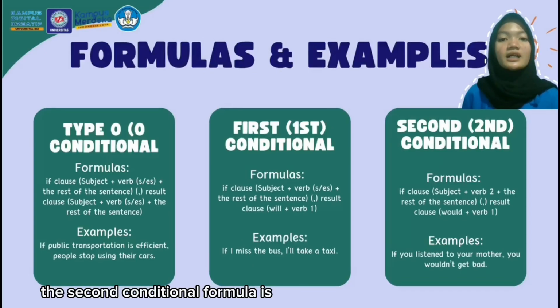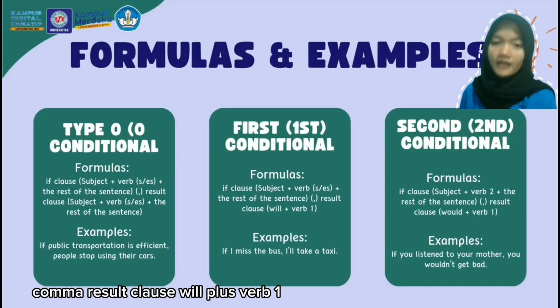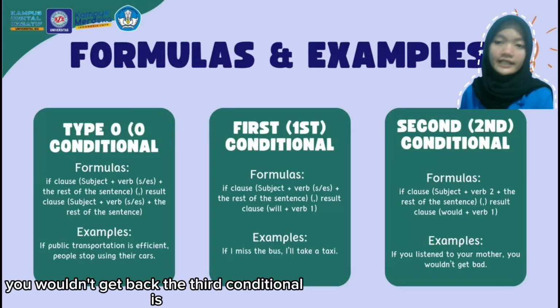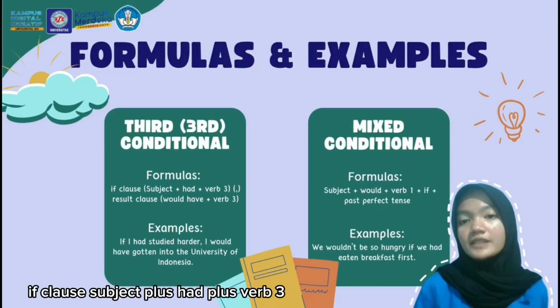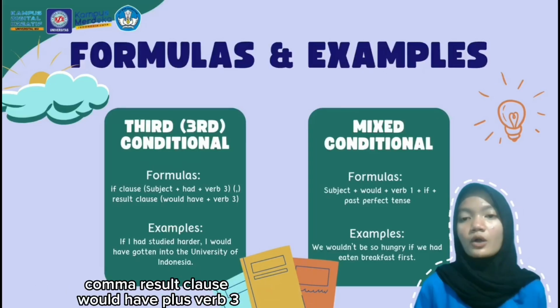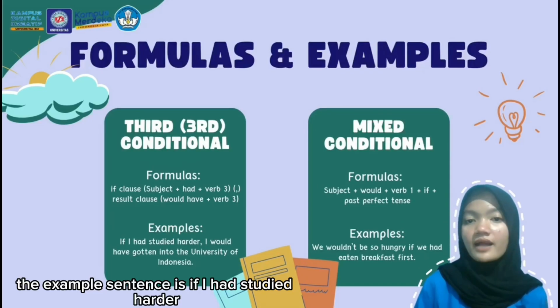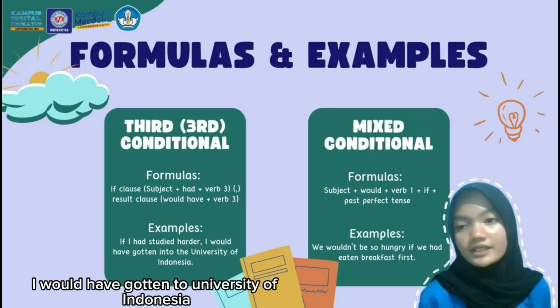The second conditional formula is: if clause, subject plus verb 2 plus the rest of the sentence, comma, result clause, would plus verb 1. The example sentence is: if you listened to your mother, you wouldn't get hurt. The third conditional is: if clause, subject plus had plus verb 3, comma, result clause, would have plus verb 3. The example sentence is: if I had studied harder, I would have gotten into the University of Indonesia.